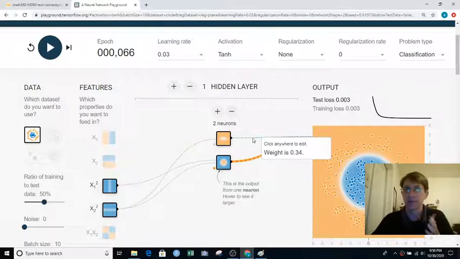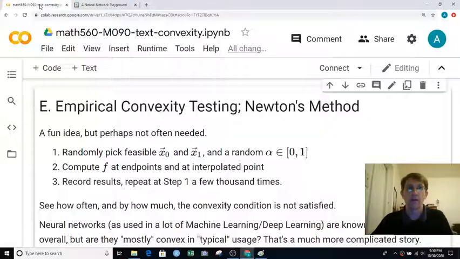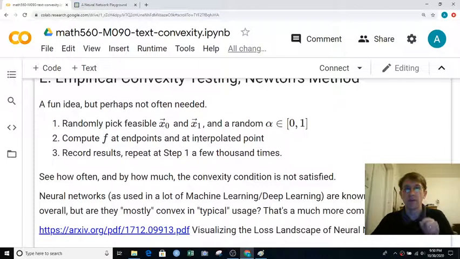So we know neural networks are not convex. The question is, are they reasonably convex in typical usage? And that's a really interesting story. It's really hard to visualize because they're in really high dimensions. So here's a nice interesting paper about visualizing the objective function value of neural networks.